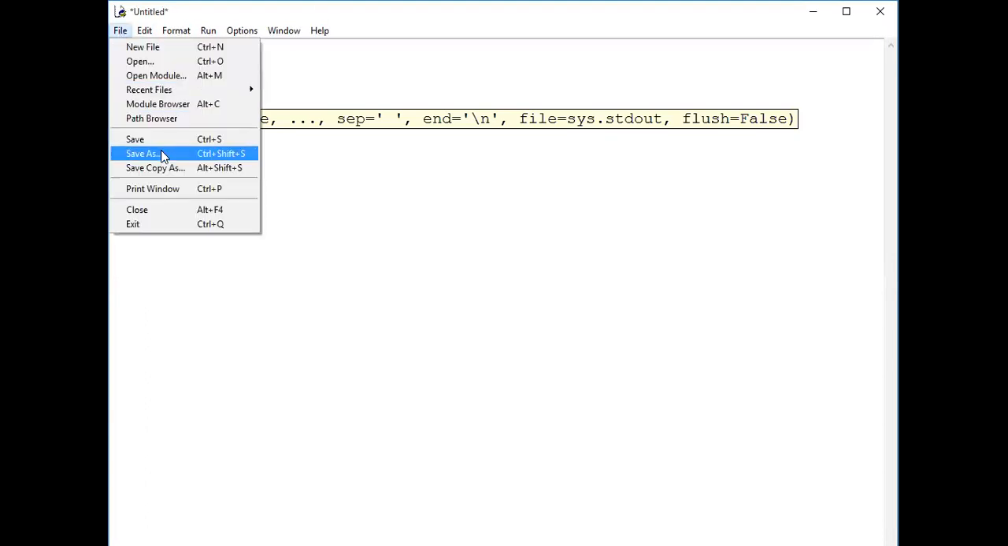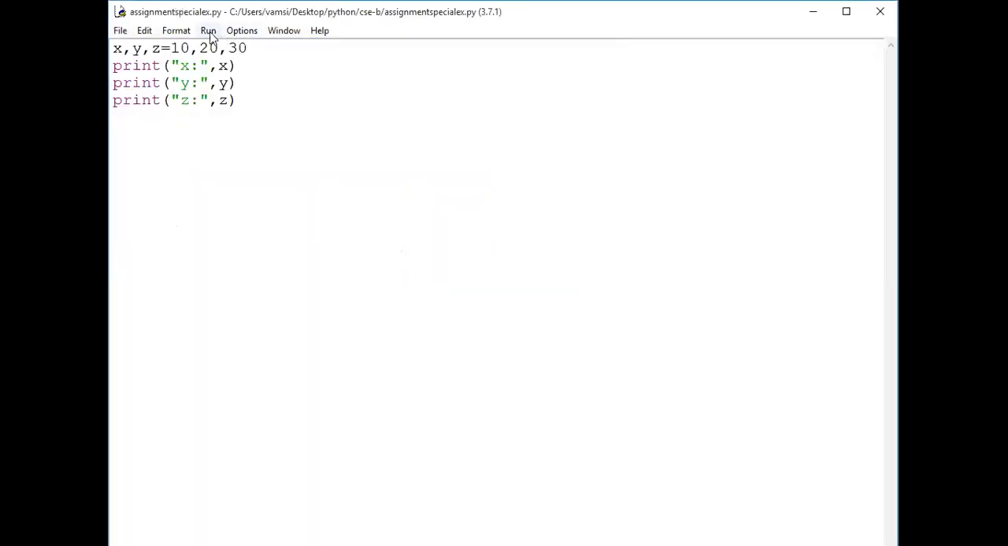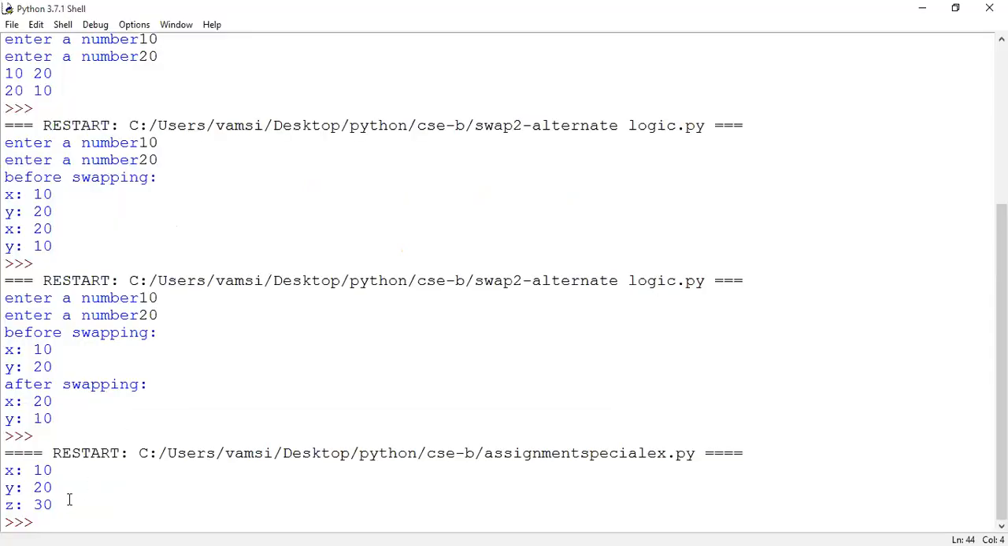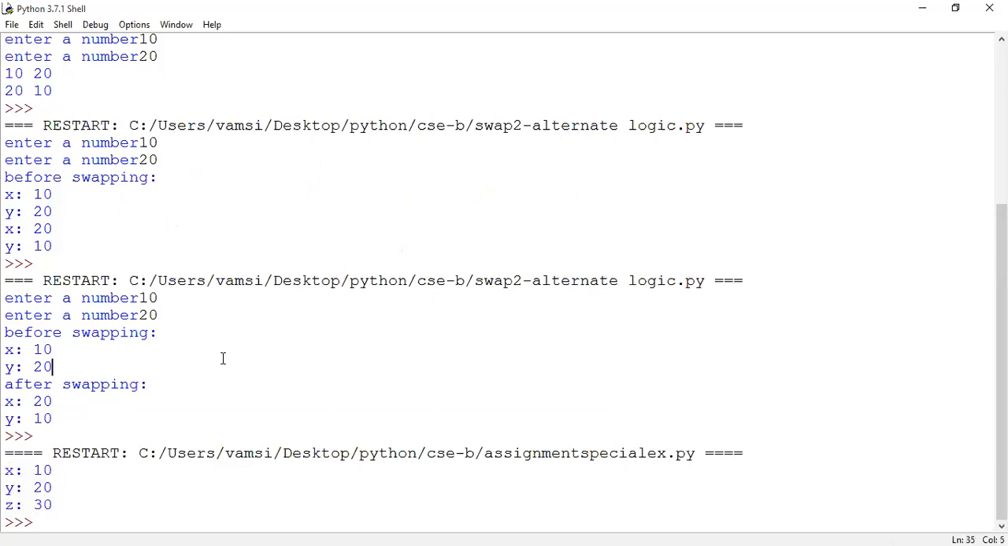It's an example for assignment. Save it as assignment special example.py and run the logic. See here. Are you seeing the output? Yes, sir.